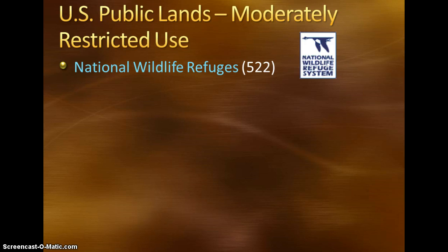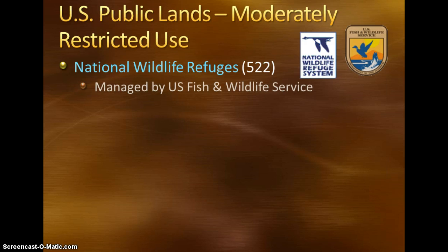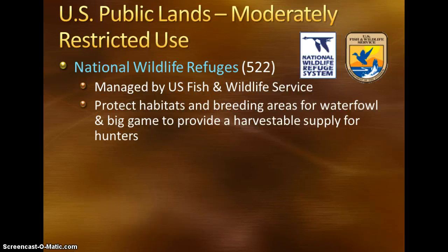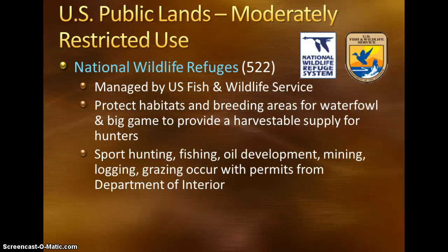A moderately restricted use public land would be the National Wildlife Refuge. We currently have 522 of them. They are managed by the U.S. Fish and Wildlife Service, and we use these to protect habitats and other breeding areas for things like waterfowl and big game, so that way we can not only provide a harvestable supply for hunters, but we can also keep tabs and restrictions on the limits of the hunting of those species.